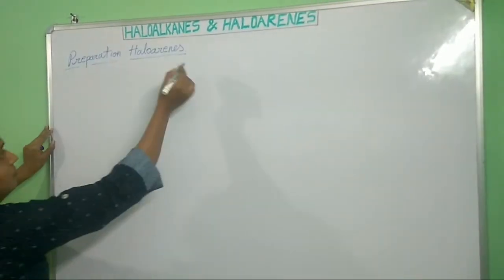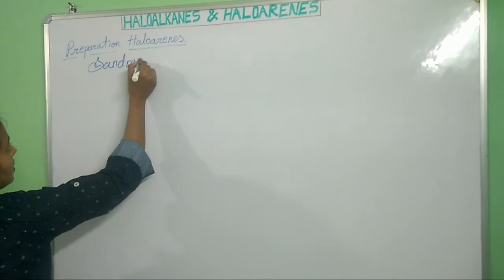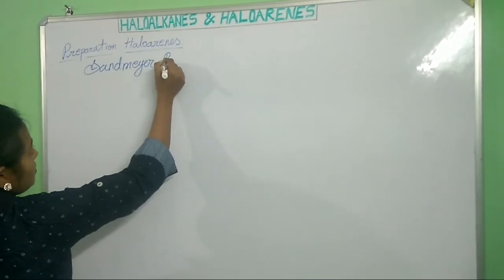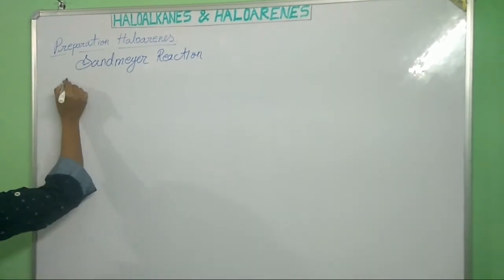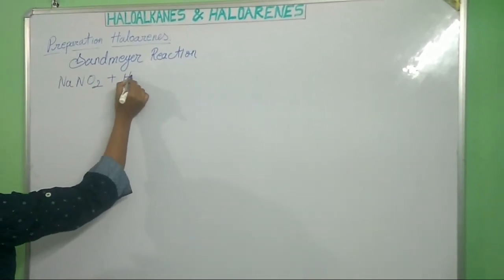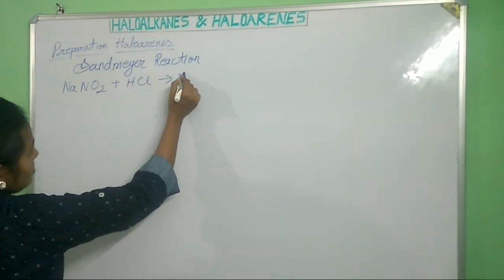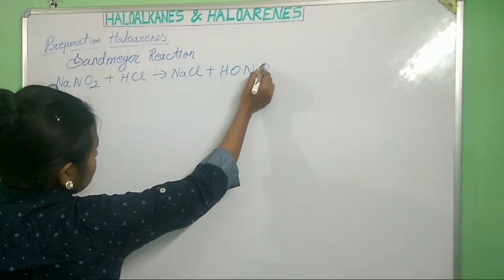Now let's move to the next preparation: preparation of haloarenes by the Sandmeyer reaction. So what is the Sandmeyer reaction? When we take sodium nitrite in the presence of HCl, then NaCl plus nitrous acid, HONO, is formed.